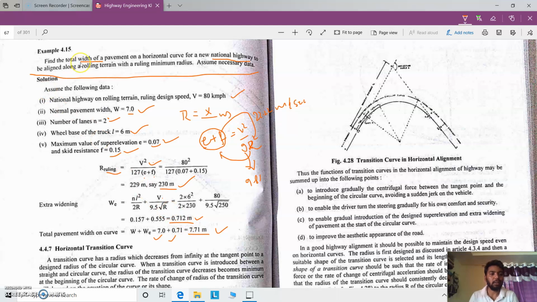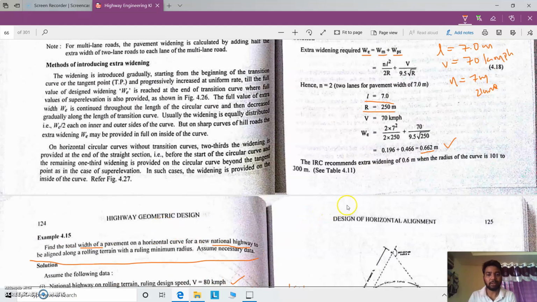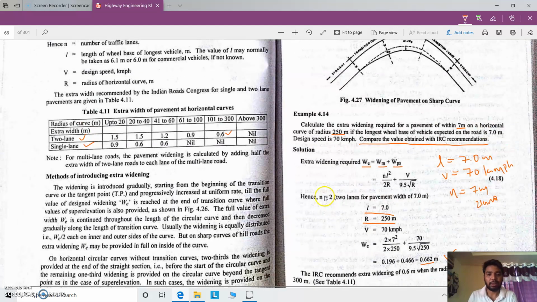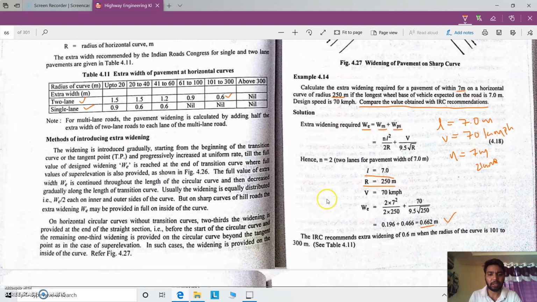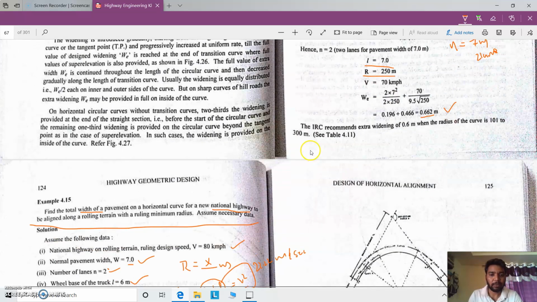And in the problem the total width is asked, that means the extra width of the national highway will be 0.7, but the total width will be 7 meters plus 0.7 meters, right? In this way you have to analyze the situation of the given problem, and then calculate the extra widening length. This much is more than enough to understand extra widening and problems on extra widening.